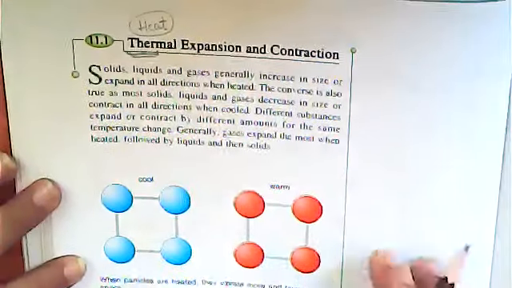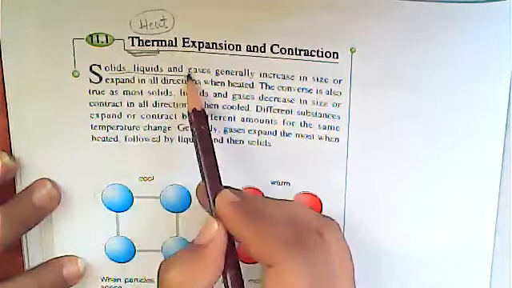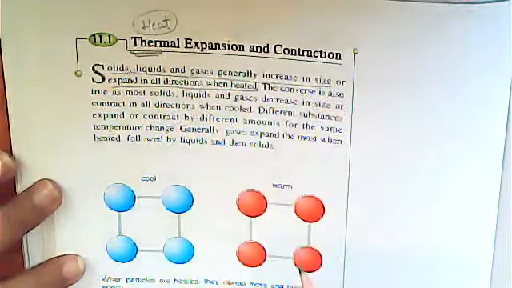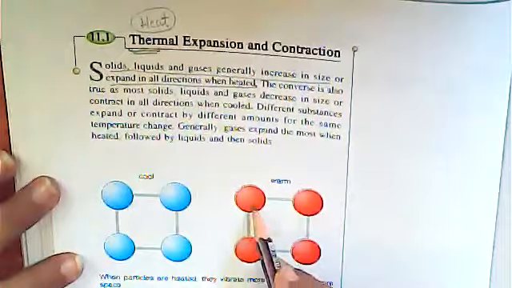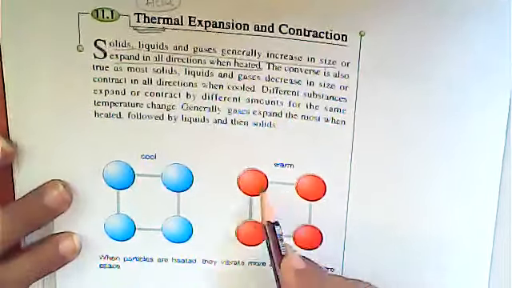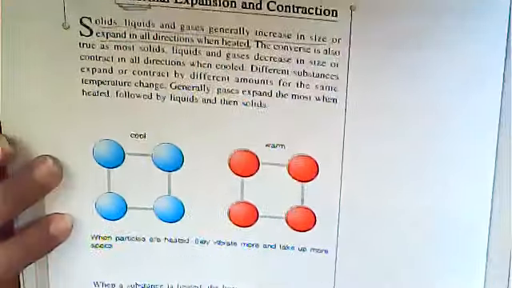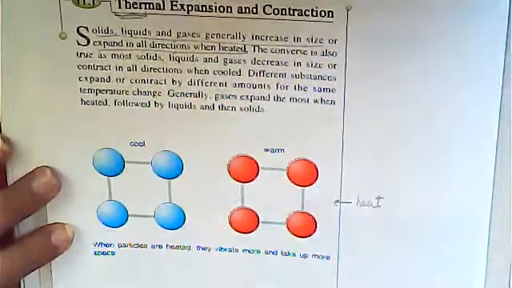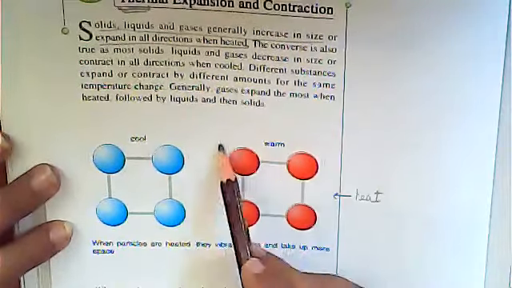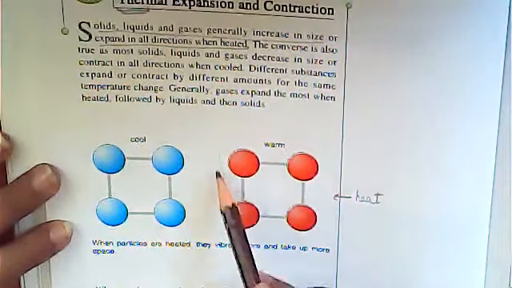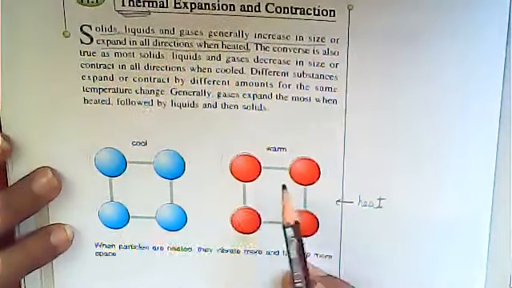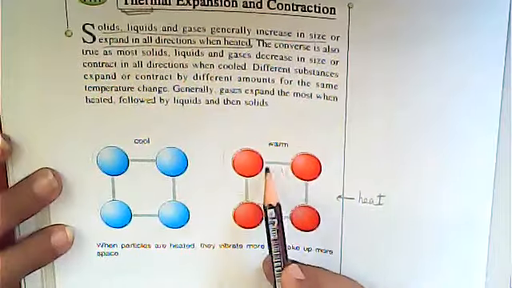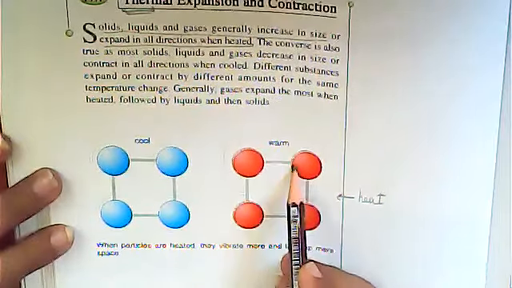Look at the important points here. Solids, liquids and gases generally increase in size, or expand in all directions, when heated. What happens? Just suppose this is a solid molecule. When you provide heat to it, the size of this molecule increases. Why is that so? Because they will push each other.